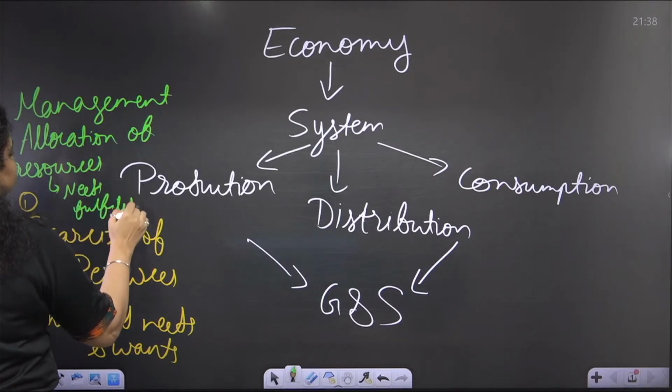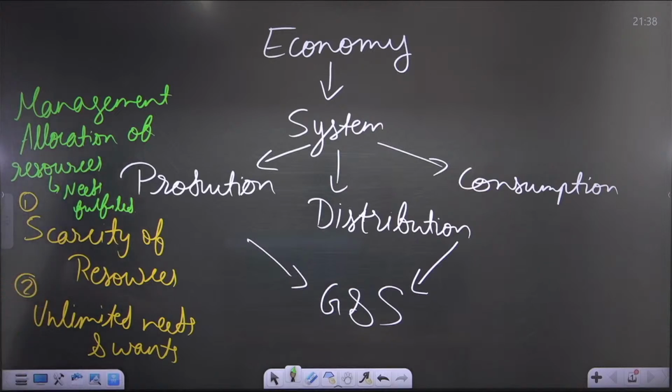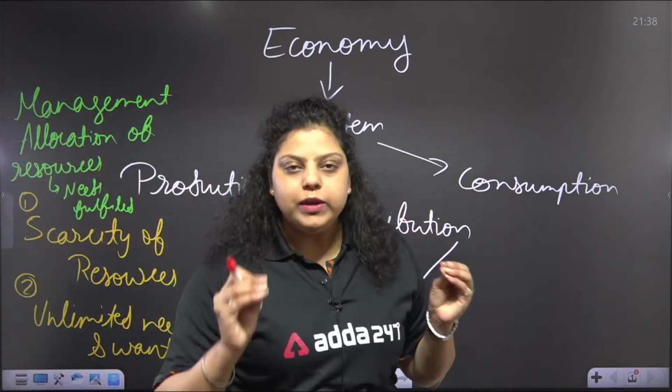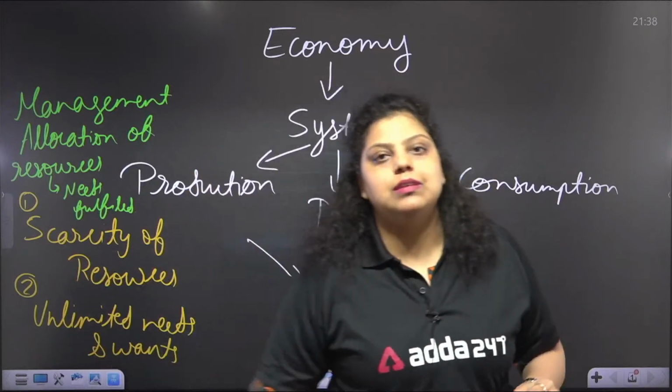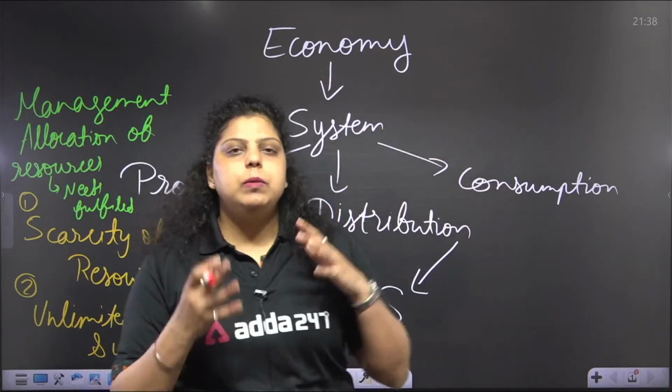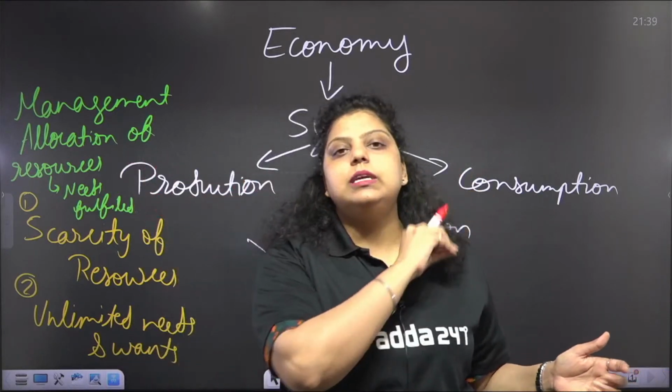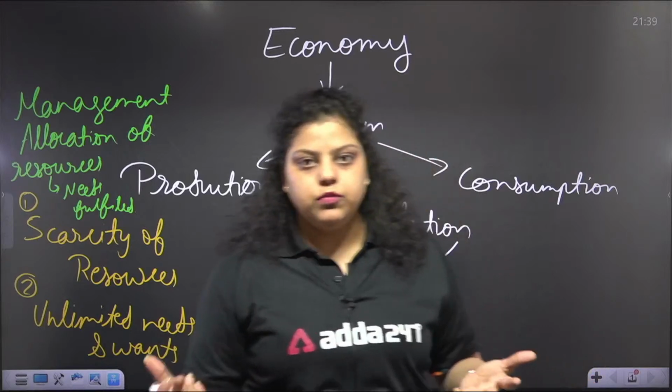This is the objective of economics. As we know, resources are limited and needs and wants are unlimited. So we have to make proper management in which we will be distributing, or allocating, our resources in such a way that each and every person's needs will be fulfilled, or maximum needs will be fulfilled, right?